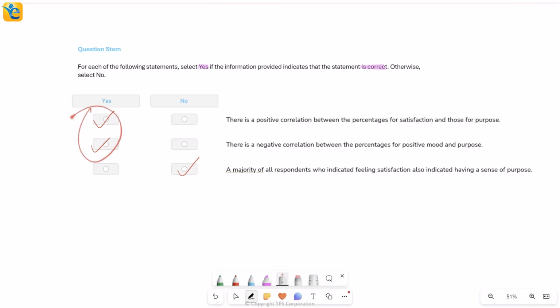Both of the other two were correct. So the same steps we followed as always: owning the data set first, looking at your statements one by one, deciding your approach, then getting into the data and finding your answer.